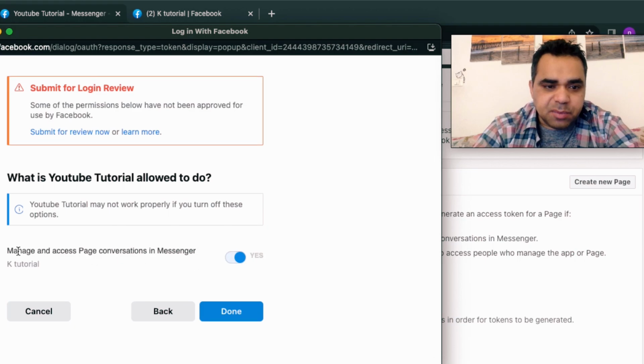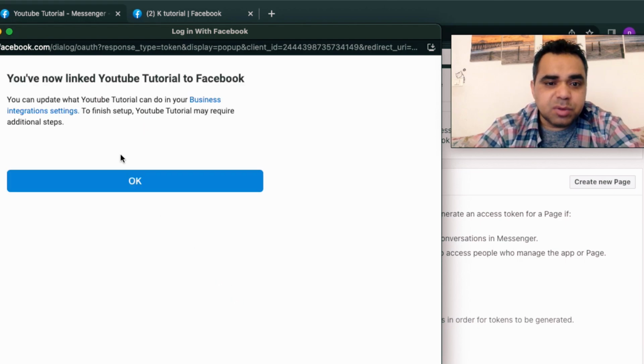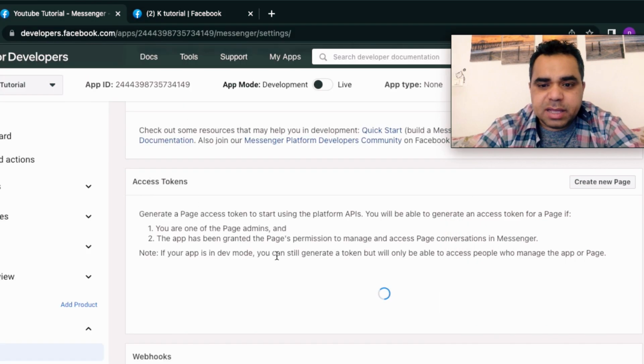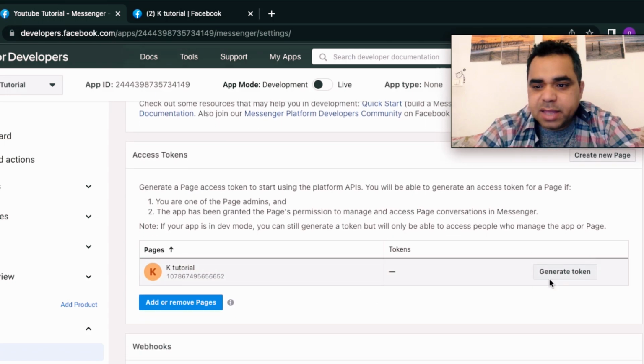And yes, I want the application to access my page conversations in Messenger, where the page name is K Tutorial. Yes, it's already activated by default. Click Done. And it's linking YouTube Tutorial, which is my app name, to Facebook. Okay, everything is done here, and here is our page. And we can then generate a token. I'm going to come back here to generate a token for this page.